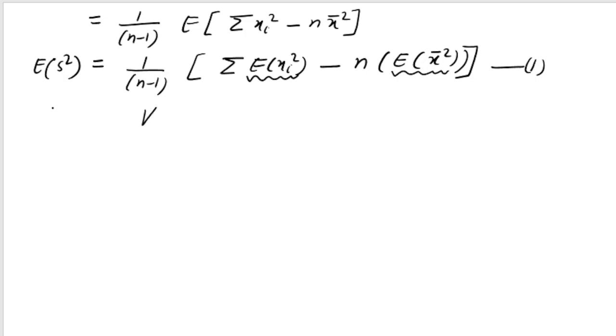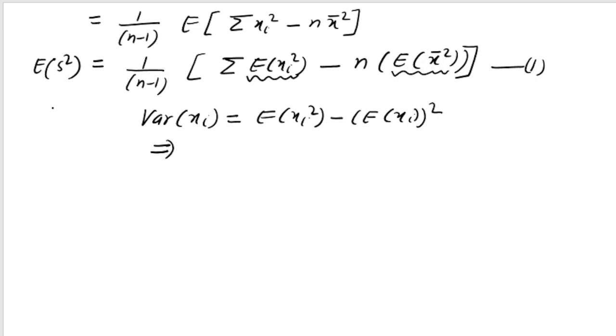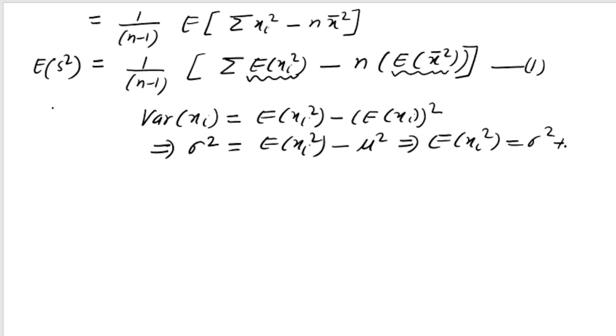So you remember what is the variance of xi? Variance of xi is equal to expectation of xi square minus expectation of xi whole square. So this will give me variance of xi is sigma square, expectation of xi square I want to calculate, and minus expectation of xi is equal to mu square. So from this I am getting expectation of xi square is equal to sigma square plus mu square.